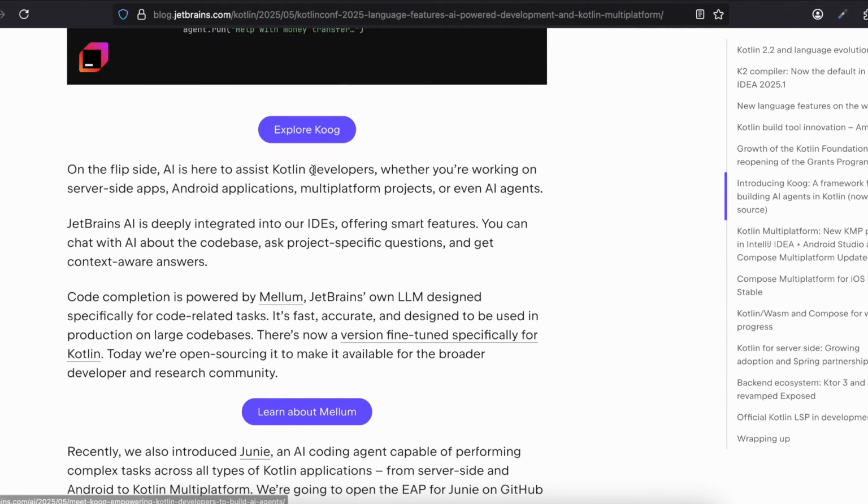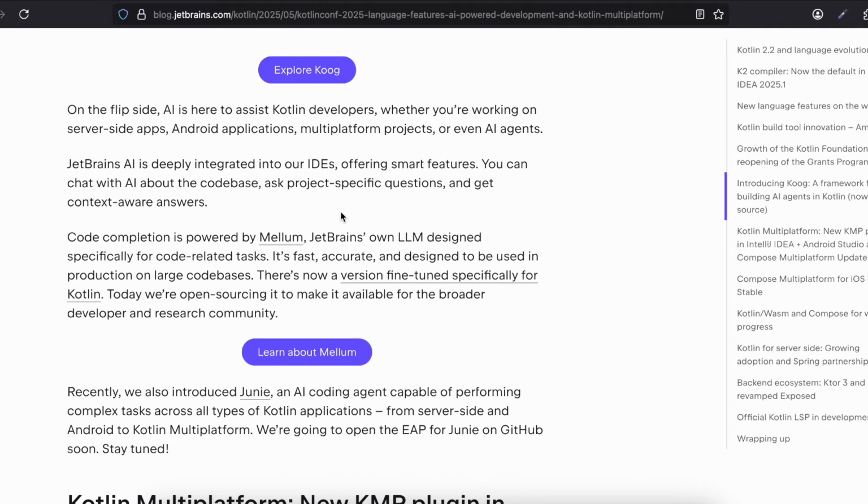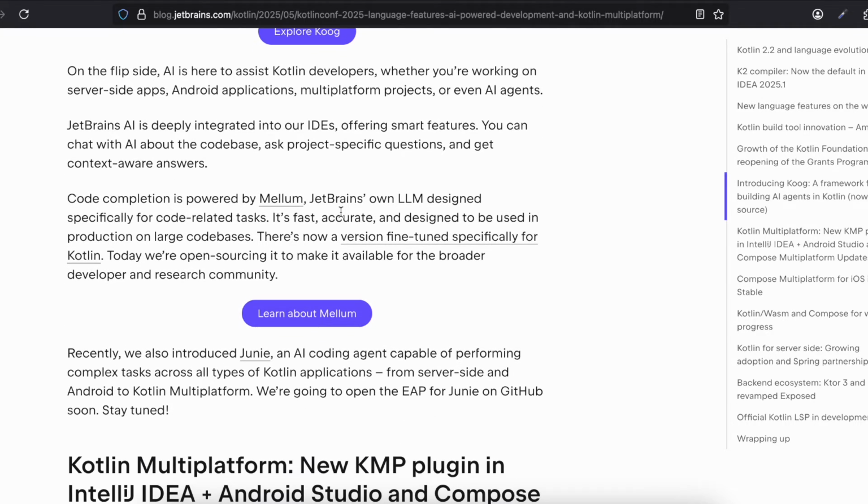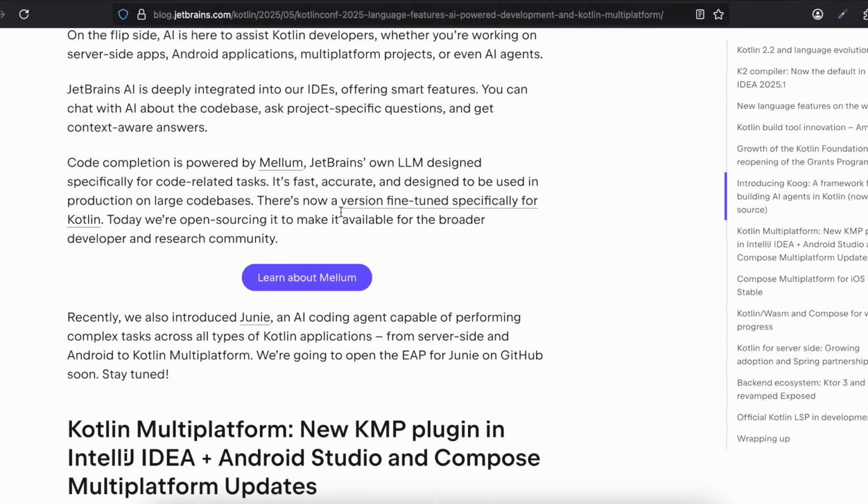On the flip side, AI is here to assist Kotlin developers. Whether you are working on server-side apps, Android applications, multiplatform projects, or even AI agents, JetBrains AI is deeply integrated into our IDE, offering smart features. You can chat with AI about the code base, ask project-specific questions, and get context-aware answers.